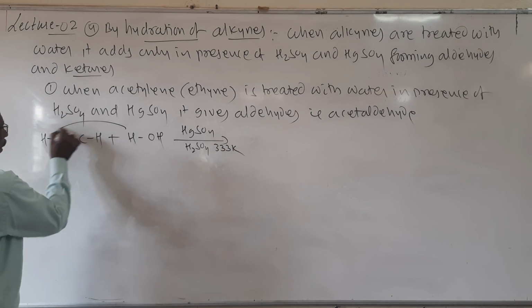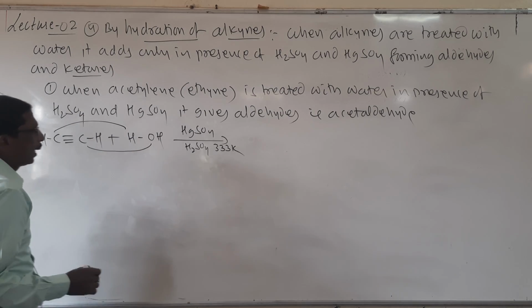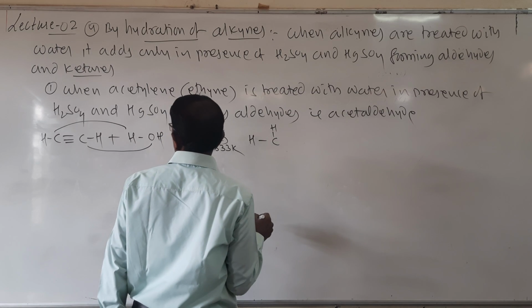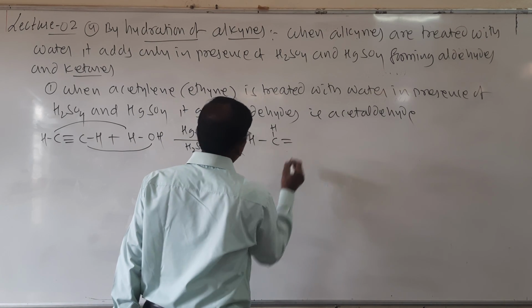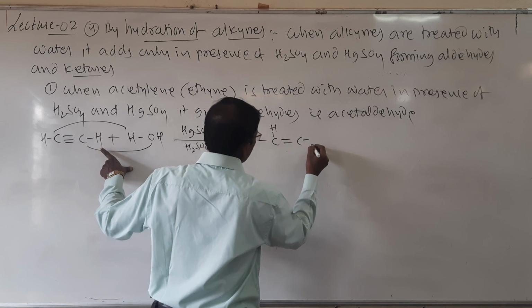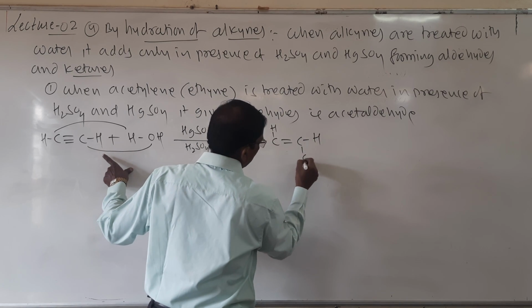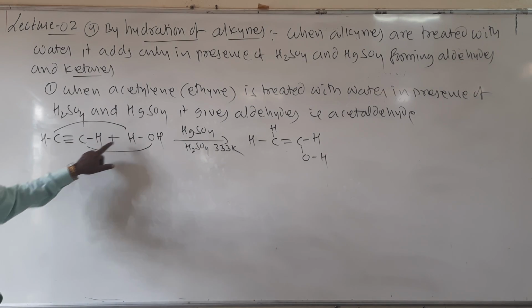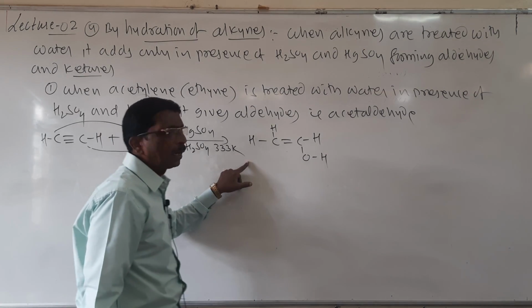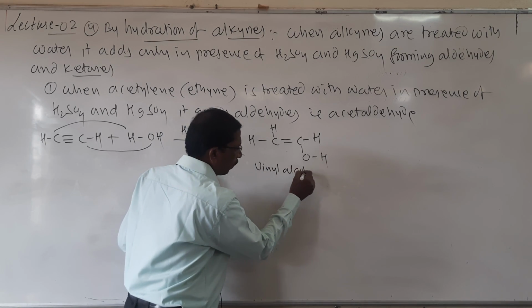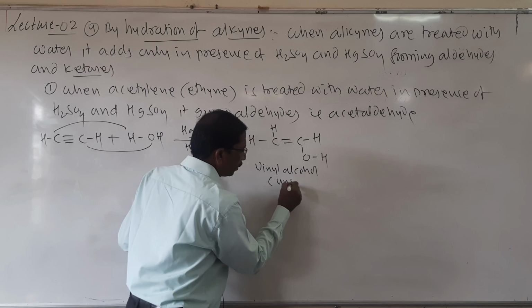Look here, water adds here, and this OH adds here, and it forms CH2 with a double bond, CH, OH. Look here, addition of water, OH is added here and H is added here, and it is also called vinyl alcohol. It is unstable.